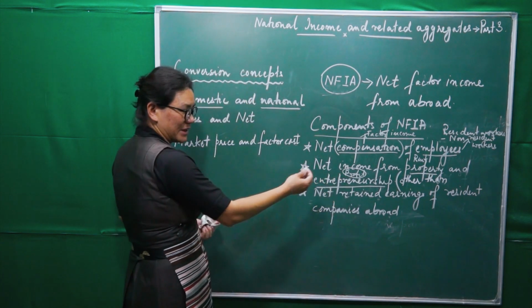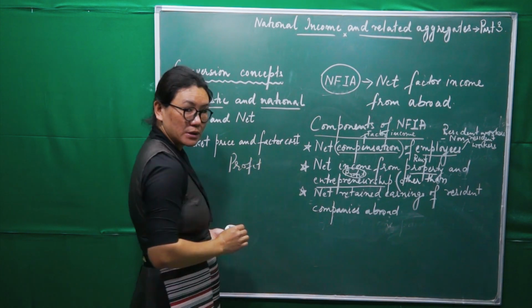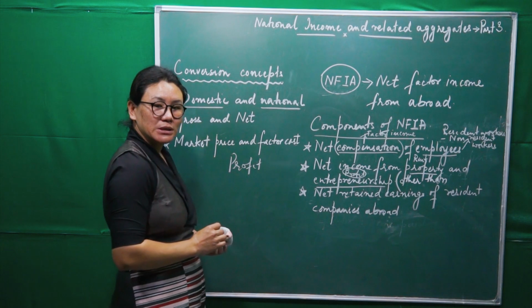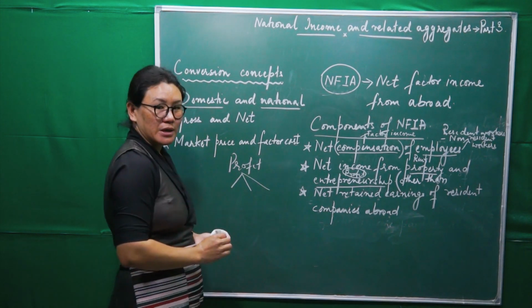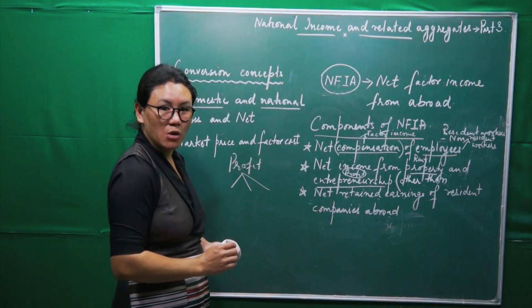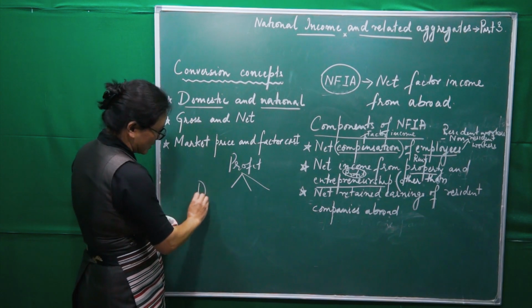Now, just a brief description on profit. Profit has 3 types. In the 3rd chapter, you will learn more about it. In profit, the first one is dividend.